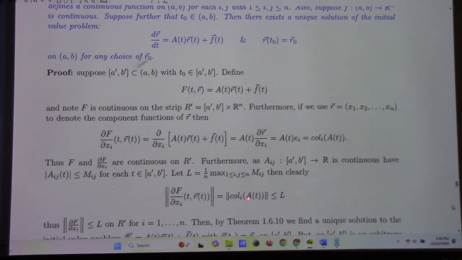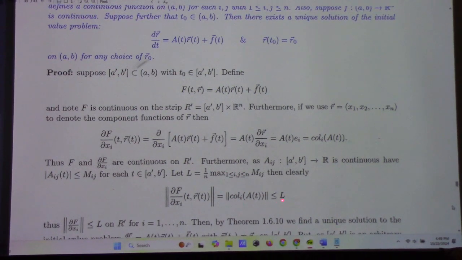Man, I guess it matters which norm I'm using. But I guess I'm thinking one norm here at the moment. So if I think about this, it's got to be less than or equal to n times the maximum absolute value. Like there's a component in this column which has maximum absolute value with respect to t being from the A prime B prime interval. So this is like the maximum of all possible components in the matrix.